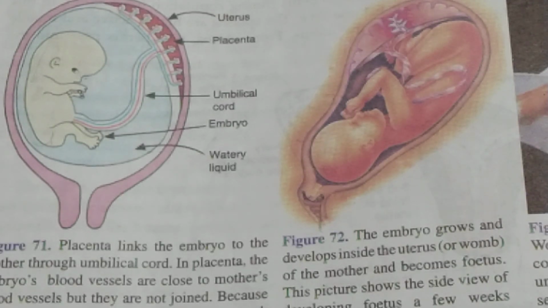Here you can see the placenta, embryo, umbilical cord, then there is watery fluid present inside the uterus.